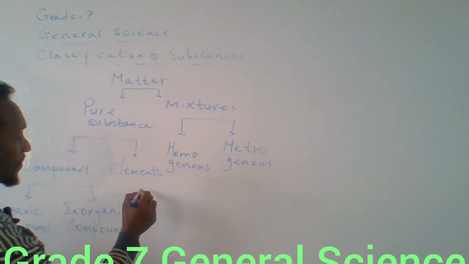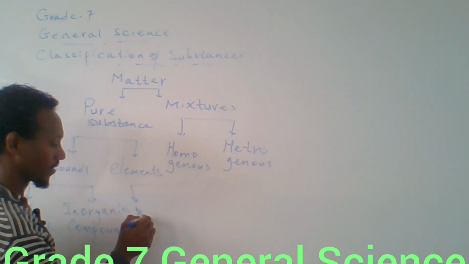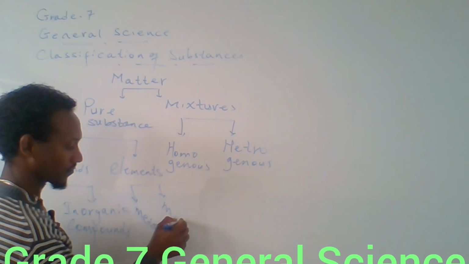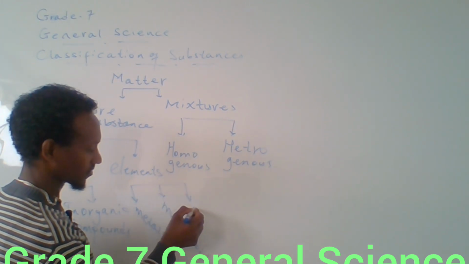Again, elements can be divided into three: metals, metalloids, and nonmetals.